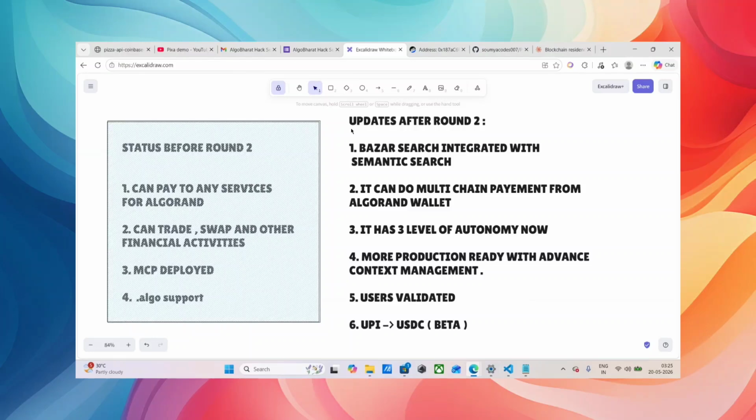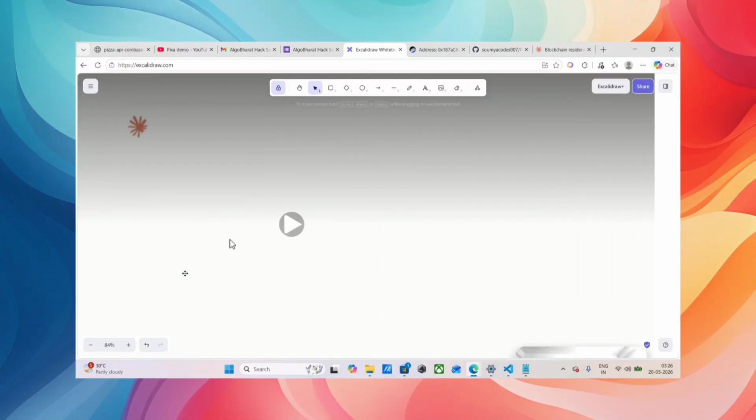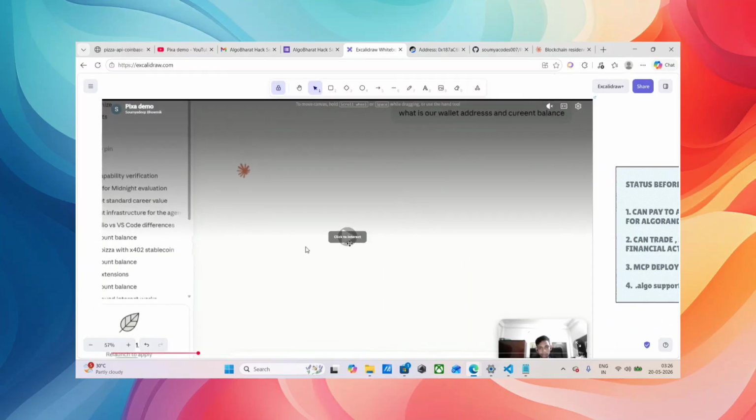I am Swamedeep from Team Astres, and we were building an agentic wallet. Using our agentic wallet, your agent can pay to any x402-based API or do any kind of financial activities on Algorand. In round two, our status is that we have built an agentic wallet which can do Algorand-native payments, can trade and swap, and the MCP was deployed.